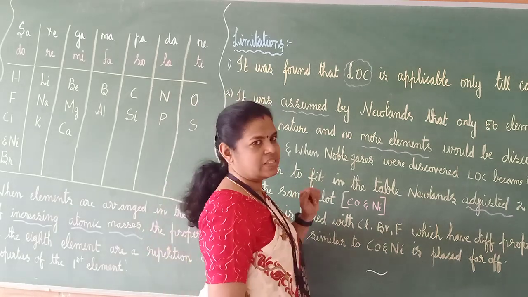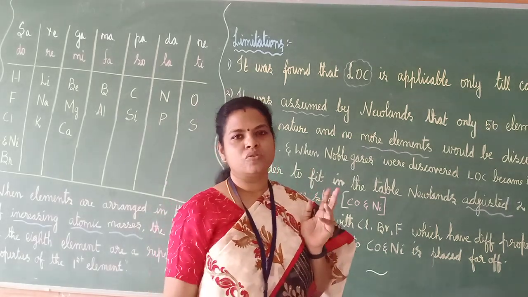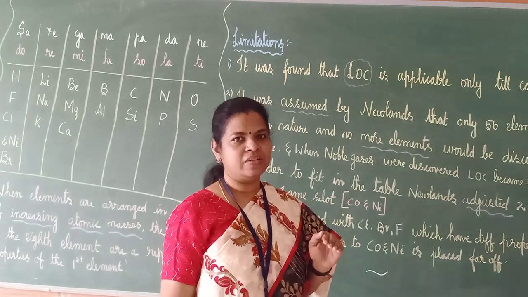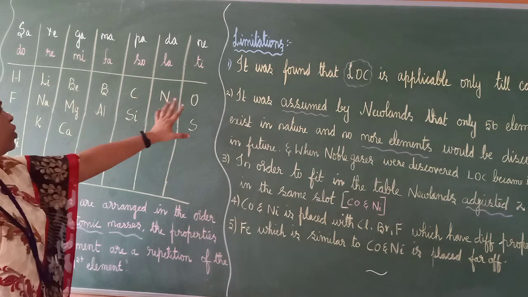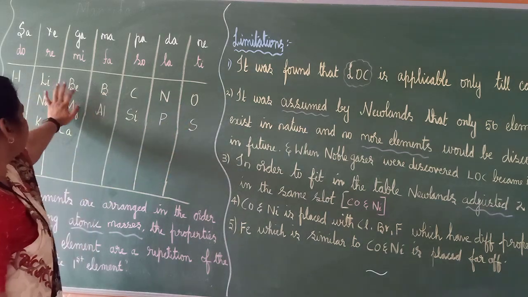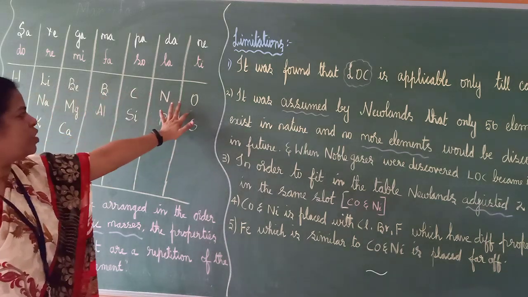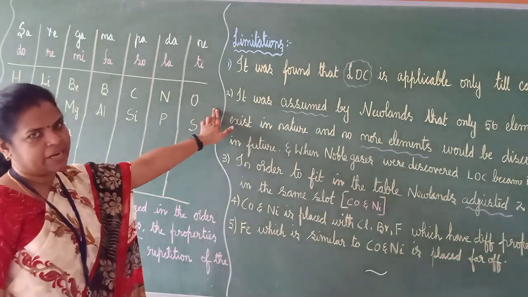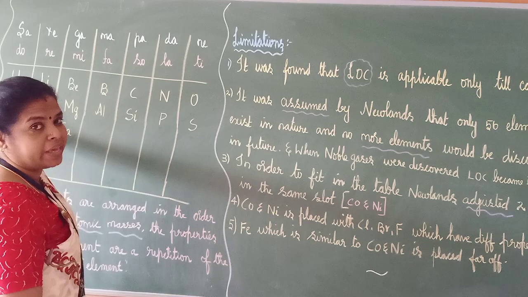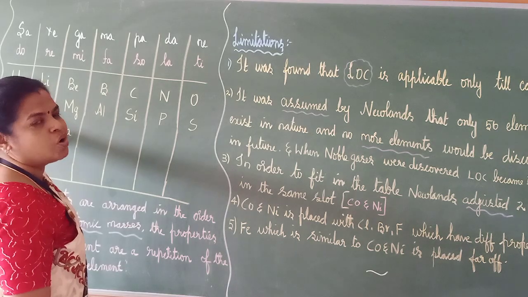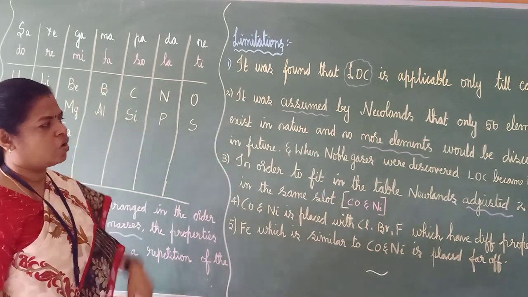When noble gases were discovered, they were also given one column. If I add one column here, after lithium, beryllium, boron, carbon, nitrogen, oxygen, and then helium, this will be the 9th element. It will not be the 8th one, right? So what he said is wrong.